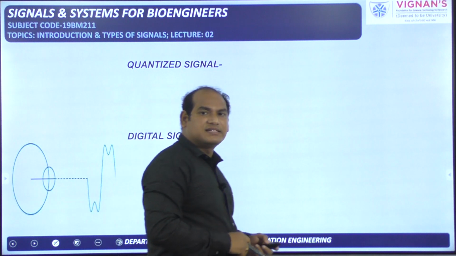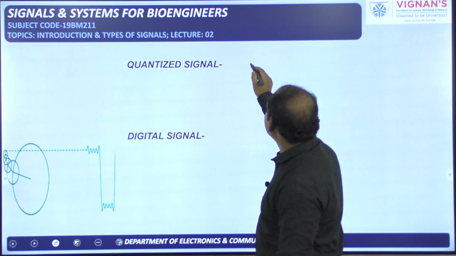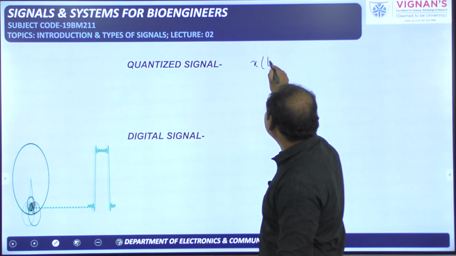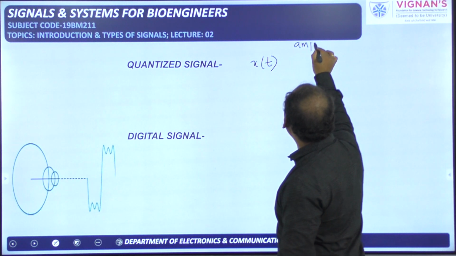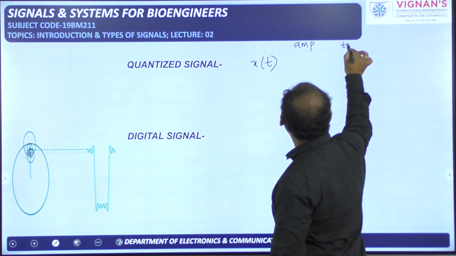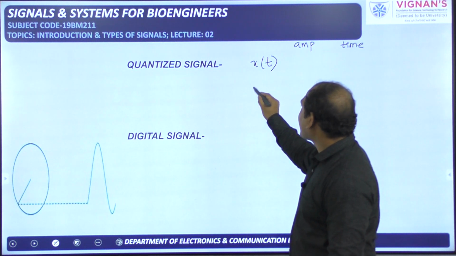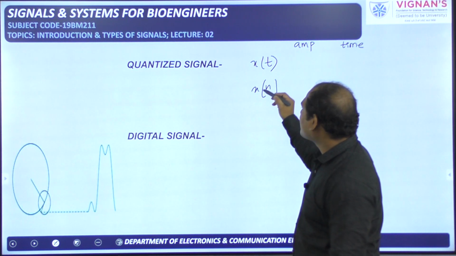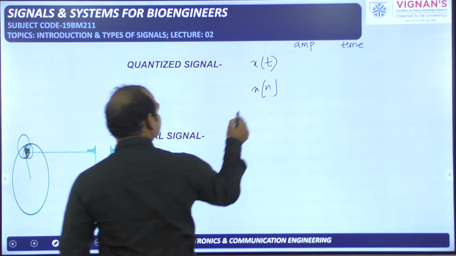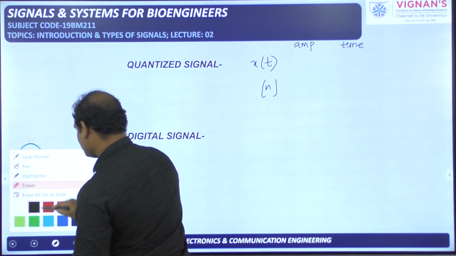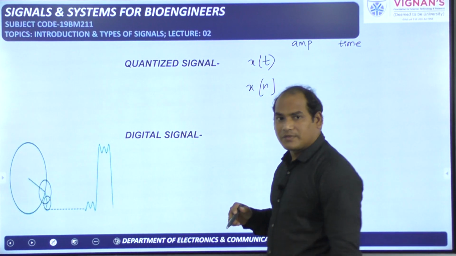Now next, the quantized signal and the digital signal. We have taken this particular continuous signal, for example x of t. x of t is the continuous time signal where I am taking the amplitude and the time. These two things I will classify with respect to this one. Next I have got x of n. By performing the sampling process on x of t, I got x of n. Okay, I got it from x of t by performing the sampling process.